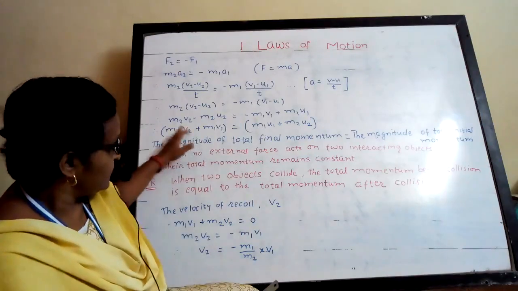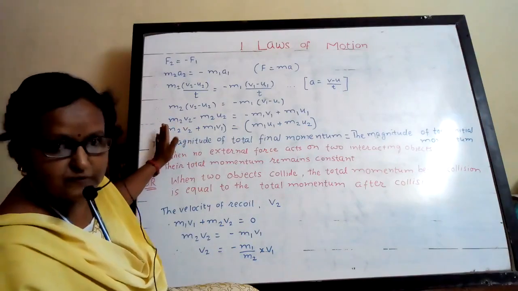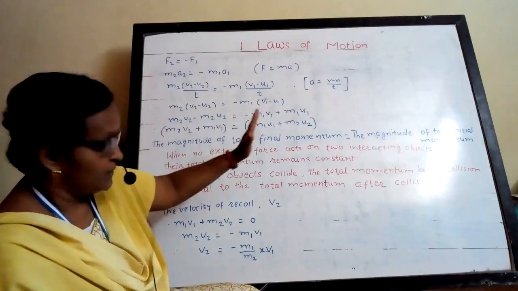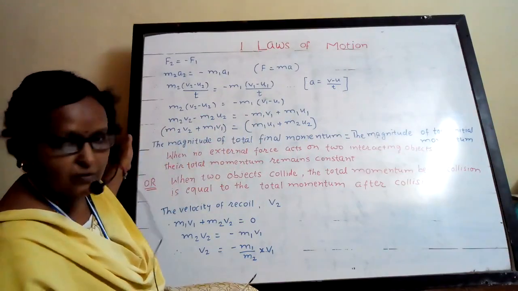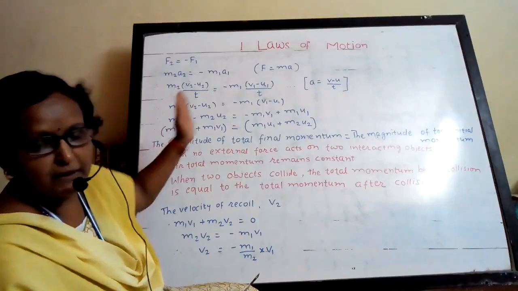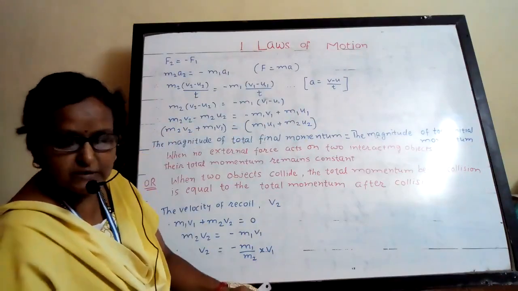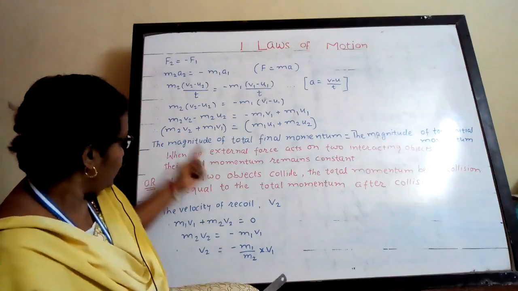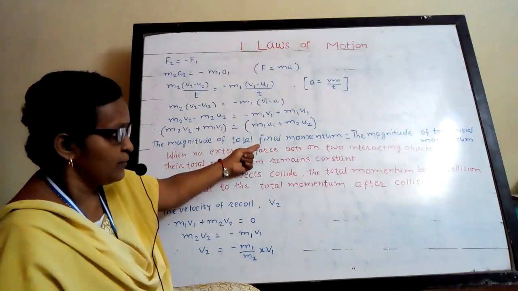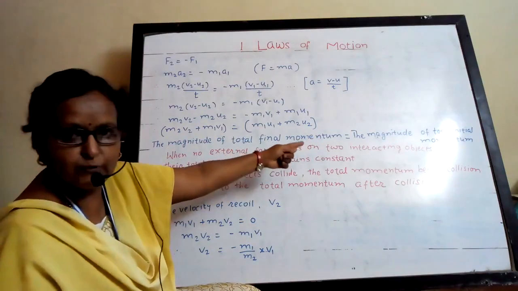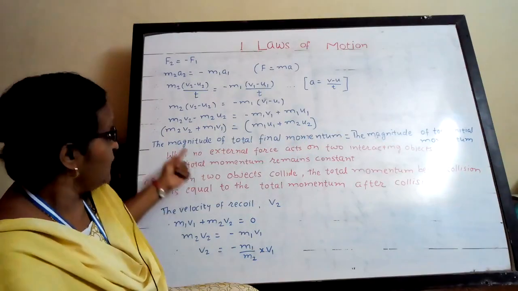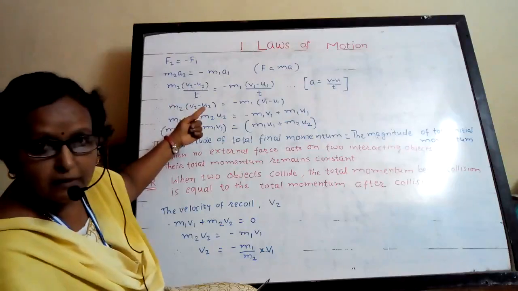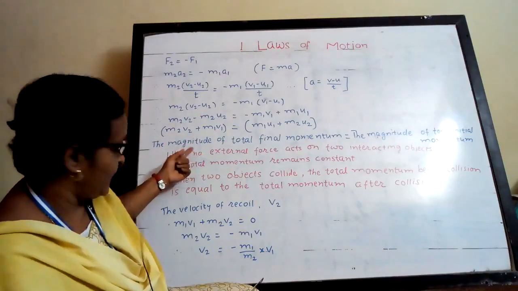It means when forces are applied opposite to each other, the total momentum of the objects before collision and total momentum after collision will be the same. So the magnitude of total final momentum is equal to the magnitude of total initial momentum, and this is called the law of conservation of momentum.